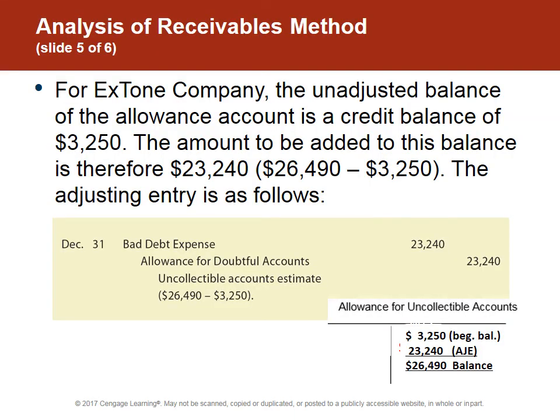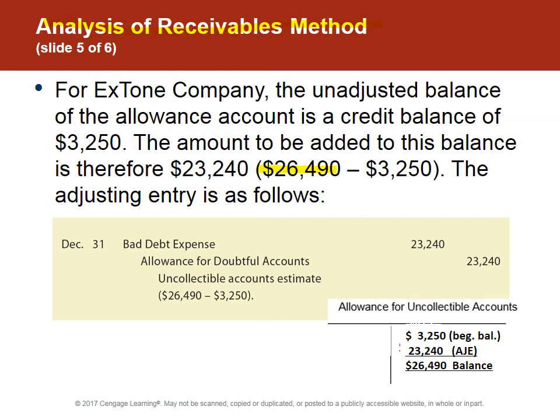So for this company, if we use this second method, this analysis or aging of receivables method, then we are going to target the ending balance. And this is so important. We're going to target the ending balance of $26,490 because it came from the prior chart.